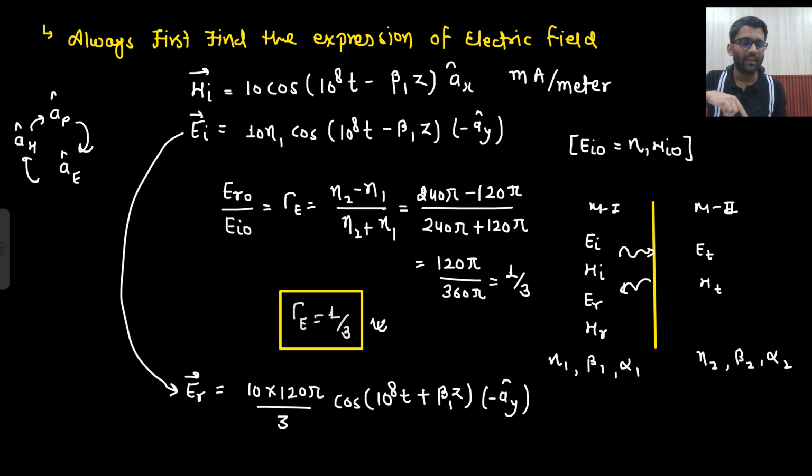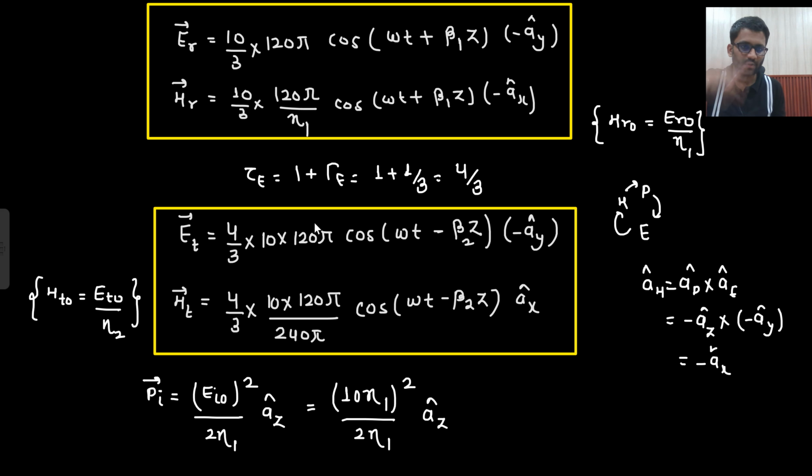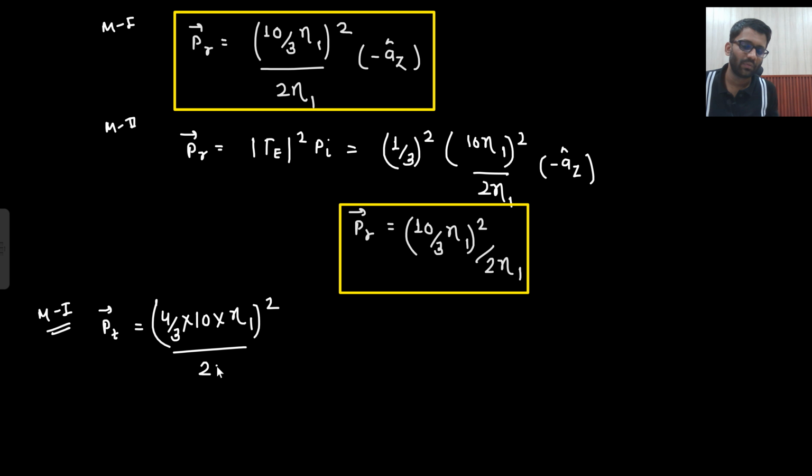But now we are in medium 2. So E naught square, this is my E naught square, divided by eta of this medium 2, divided by eta 2. Is that clear to you? Right? And the direction will be az cap.